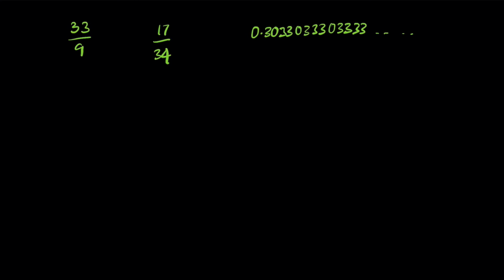So let's look at 33 by 9. Can we write it as a fraction? 33 by 9 in itself is a fraction. It's already written in the p by q form, which means that this here is a rational number.